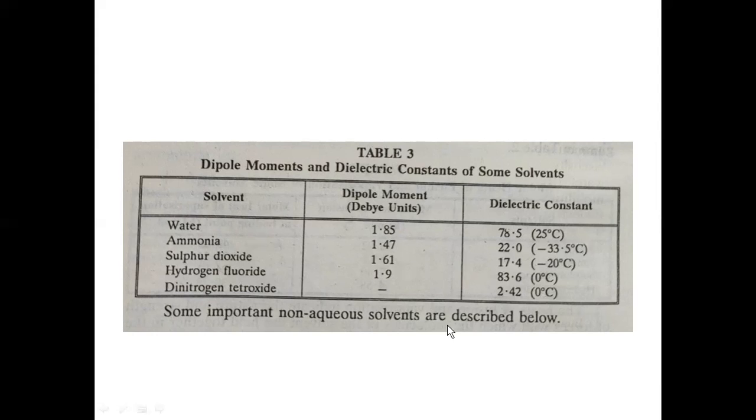Some important non-aqueous solvents are described below. So consider liquid ammonia. Liquid ammonia is one of the most extensively studied non-aqueous solvents. Solvents other than water are called non-aqueous solvents.